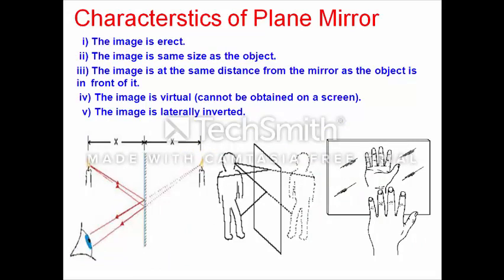When we are looking at the characteristics of plane mirror, first of all we should know the basic terms related to image formation. Images are of two types: one is real image and second is virtual image. The real image is always inverted and the virtual image is always erect. So first of all we should know what we mean by real image and virtual image. A real image is an image which is obtained on the screen.